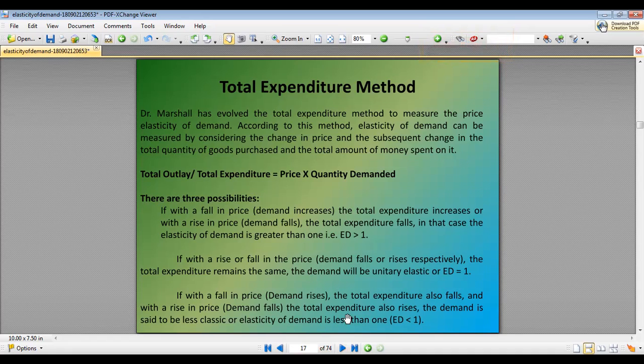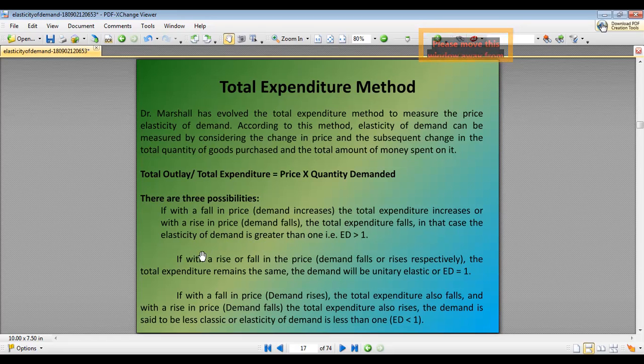Now there are three possibilities. The first possibility is a fall in price, which leads to an increase in demand, and the total expenditure increases, or with a rise in price, demand falls, and total expenditure also falls. In that case, elasticity of demand will be greater than 1, that is, Ed is greater than 1.